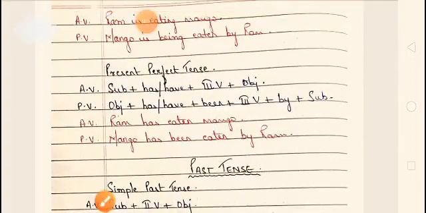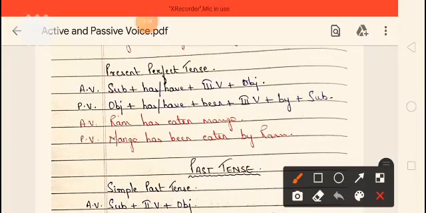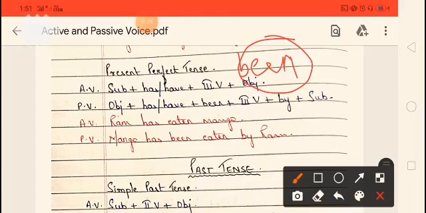Now let us come to present perfect tense. Here in the case of present perfect tense, the word been is used. As you were using the word being in continuous tense, here in present perfect tense the word been is used. So the structure will become subject plus has or have, the helping verbs of present perfect tense, plus the third form of the verb plus object.